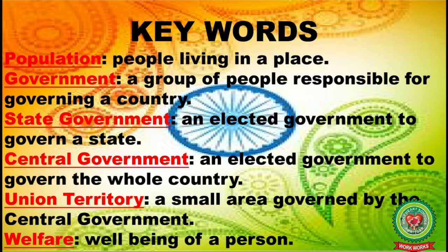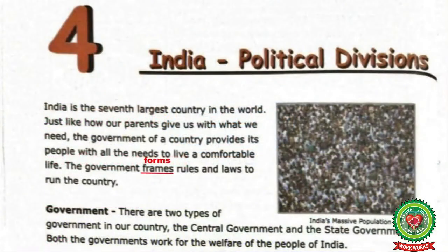Number 4. Central government. An elected government to govern the whole country. Number 5. Union territory. A small area governed by the central government. Number 6. Welfare. Well-being of a person.